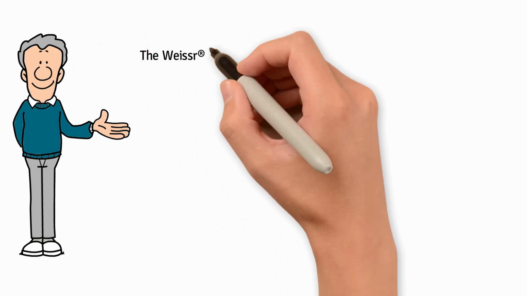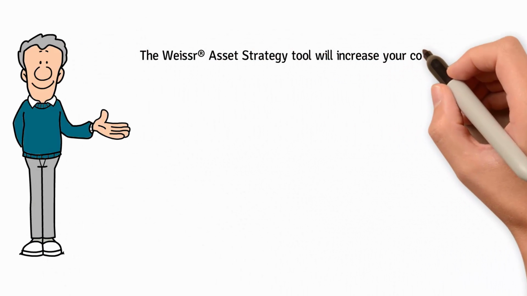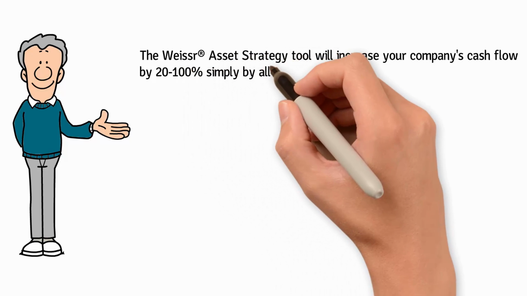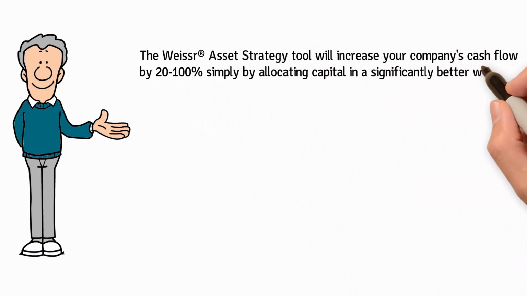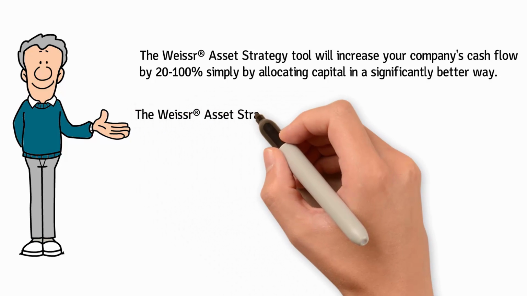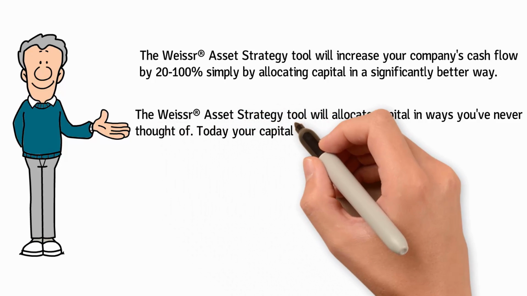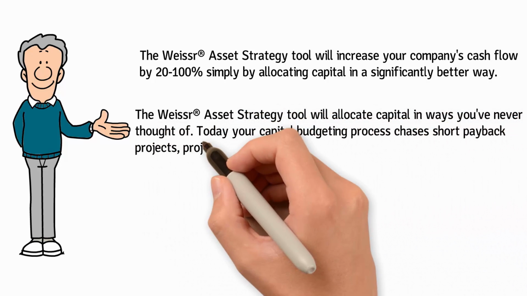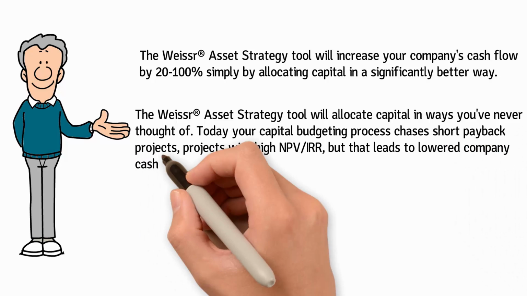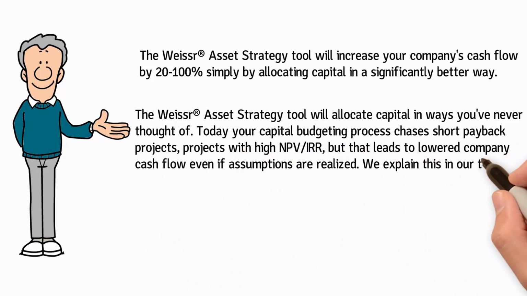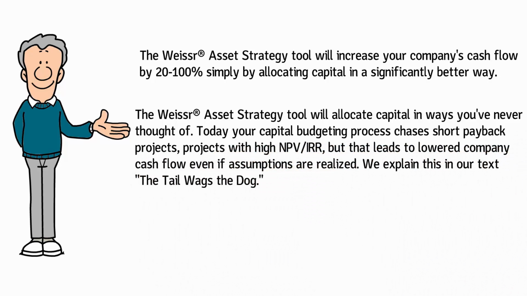The Weissr Asset Strategy tool will increase your company's cash flow by 20 to 100% simply by allocating capital in a significantly better way. The Weissr Asset Strategy tool will allocate capital in ways you've never thought of. Today, your capital budgeting process chases short payback projects with high NPV or IRR, but that leads to lowered company cash flow, even if assumptions aren't realized.